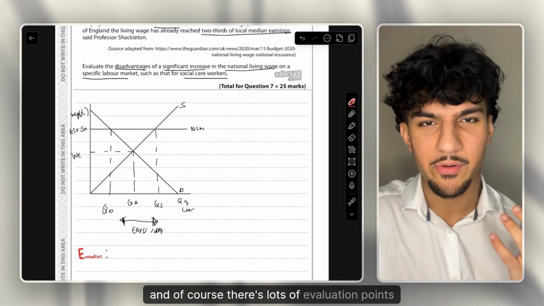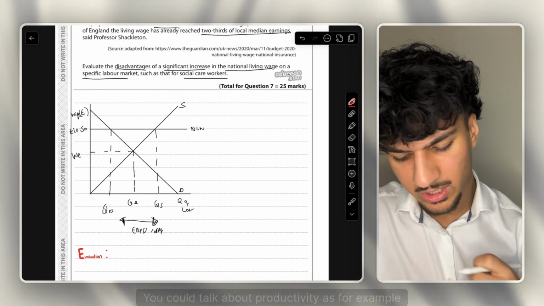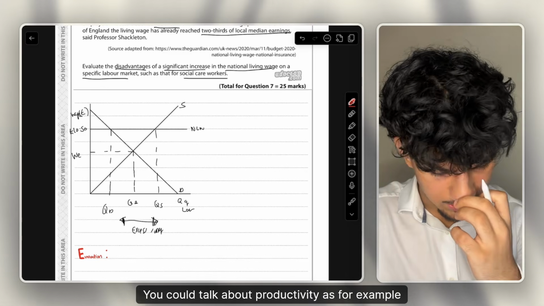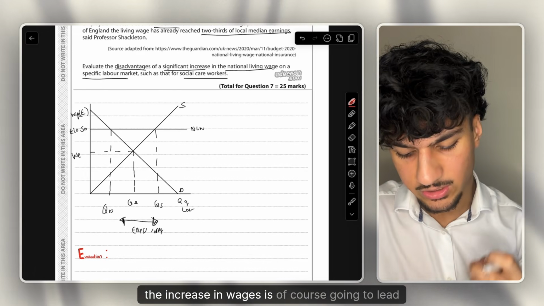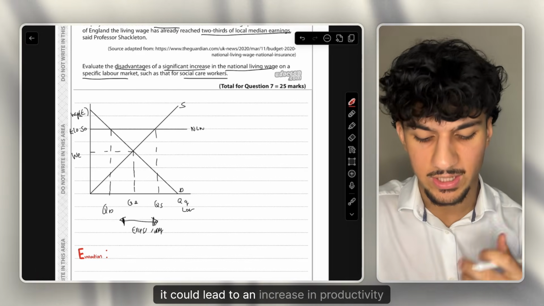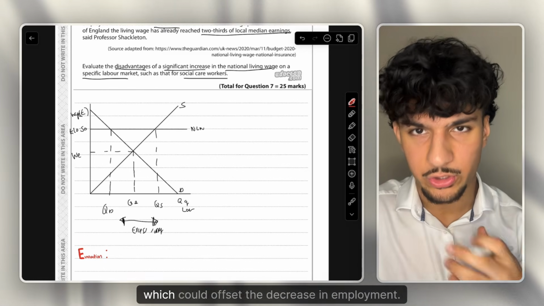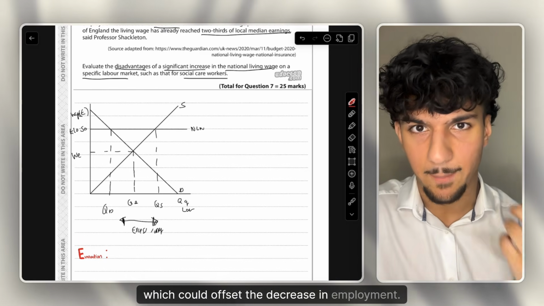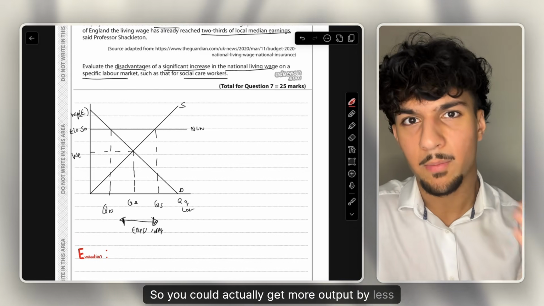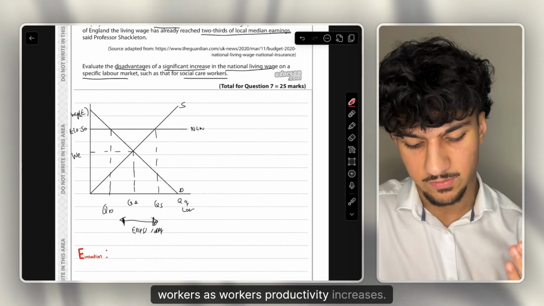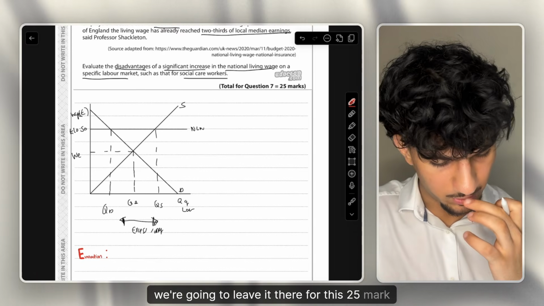And of course, there's lots of evaluation points for this paragraph. You could talk about productivity, as for example, the increase in wages is of course going to lead to an increase in productivity, which could offset the decrease in employment. So you could actually get more output by less workers as workers' productivity increases. But yeah, we're going to leave it there for this 25 mark question.